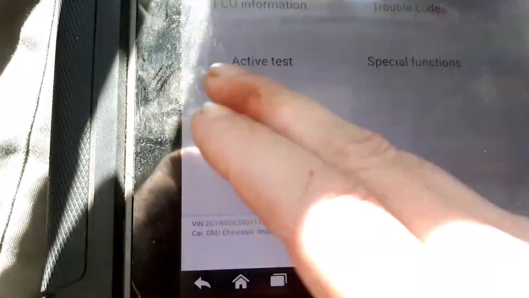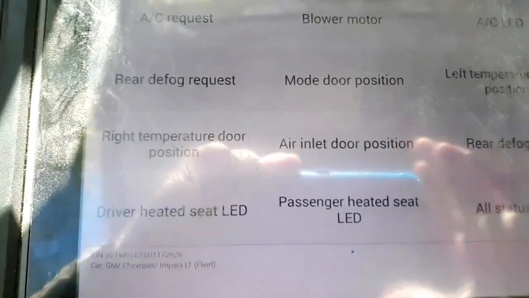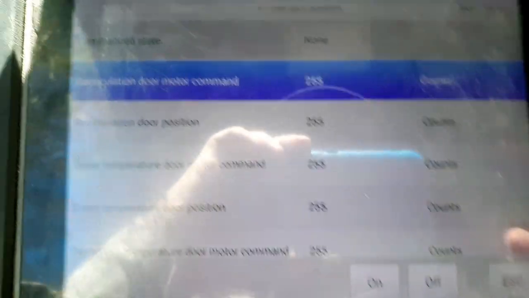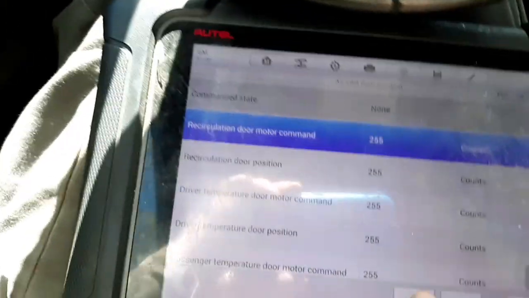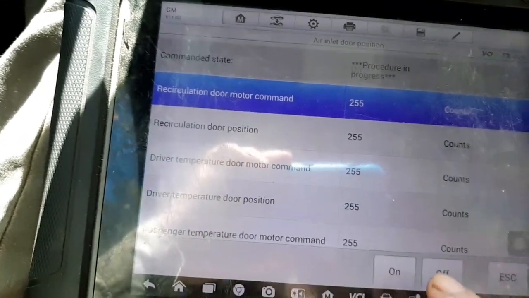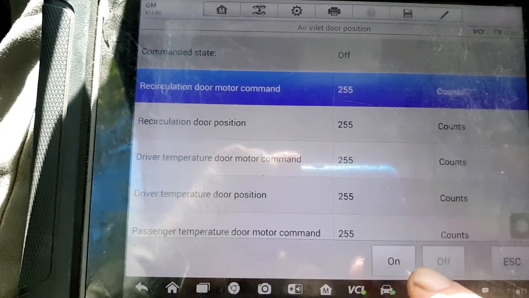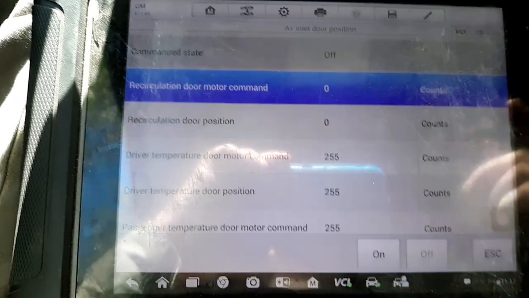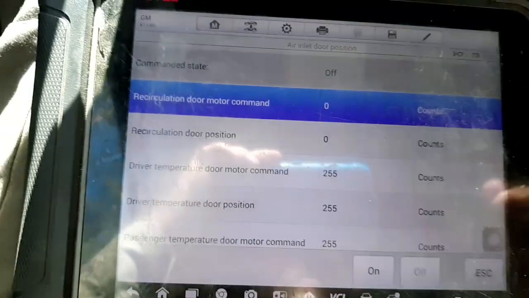And I can go into active test here and activate that door. Or at least command it to activate, even though it's not going to move because it's unplugged. On, off. So it's saying it moved just like I showed you the other day. It's showing on the scan tool that it moved, but it hasn't moved at all.